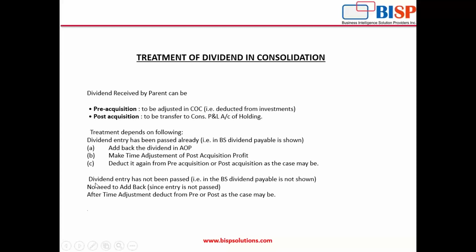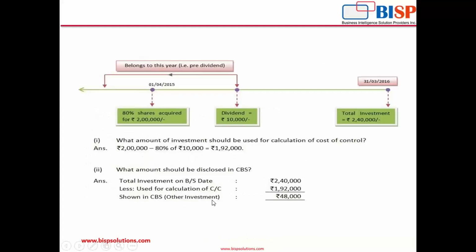But the second case is if the dividend entry has not been passed. That means the profit which we can see in the balance sheet is correct, it is not affected. So there is no need to add back the dividend as we did in the first step. We'll not add back the dividend, we'll just make the time adjustment and deduct the dividend from pre or post as the case may be.